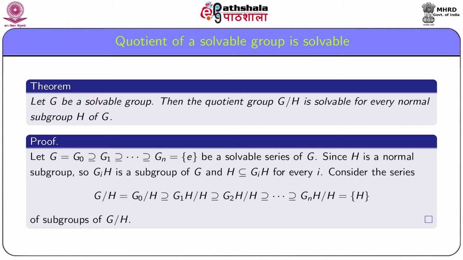That is why we have to consider the series of subgroups in this way, so that H becomes a subset of G_iH.